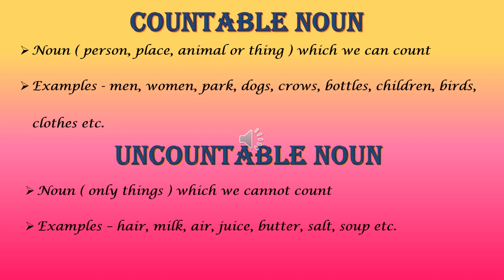Now, uncountable noun. In countable noun, I told you that person, place, animal and things we can count. But there are some things which we cannot count. Only things. Because person we can count, places we can count, animals we can count. But when it comes to things, there are so many things which we cannot count.